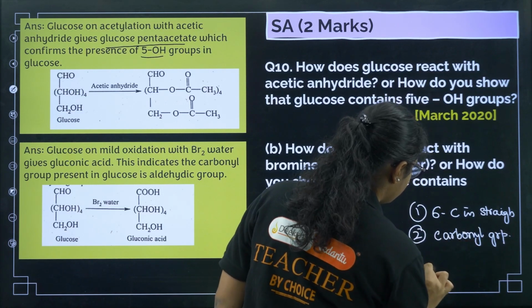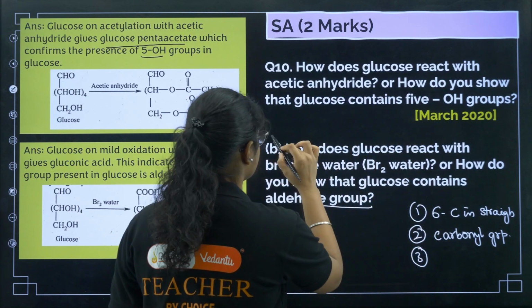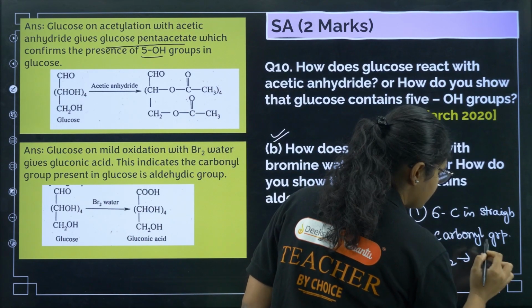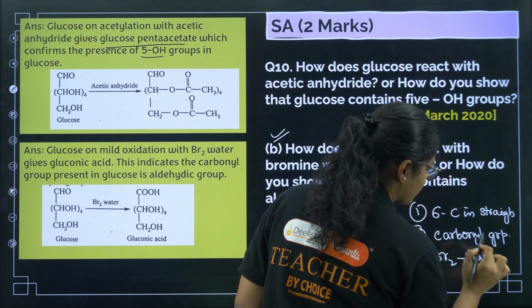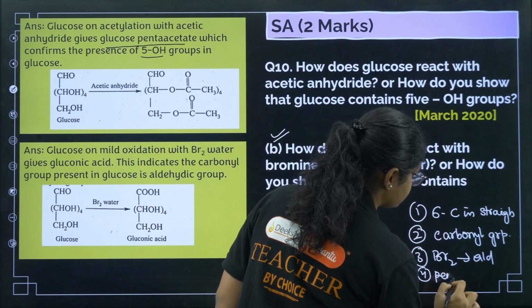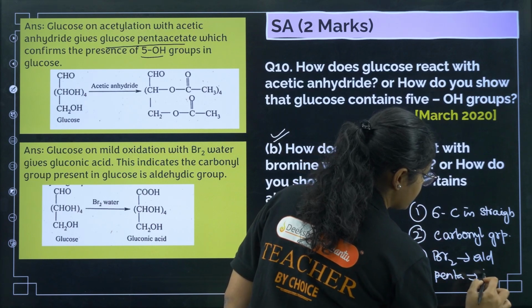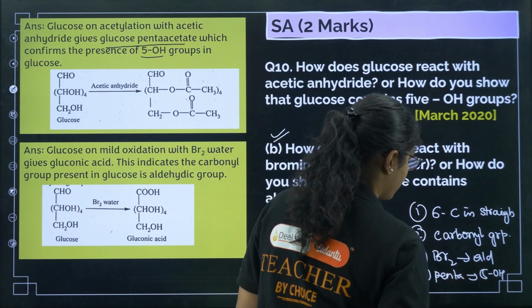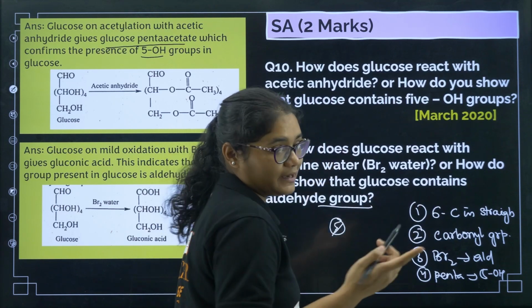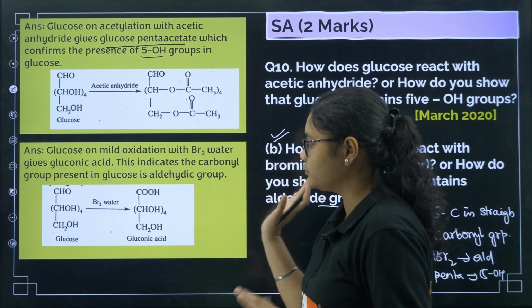Okay, the third reaction of glucose is actually this one. The third reaction of glucose with Br2 shows that it has an aldehyde group. Okay, the fourth reaction of glucose is with the pentaacetate, which shows that it has 5 OH groups. Okay, and then the fifth reaction of glucose, we'll talk about that in the next question. Okay, for now I have only told you this many.